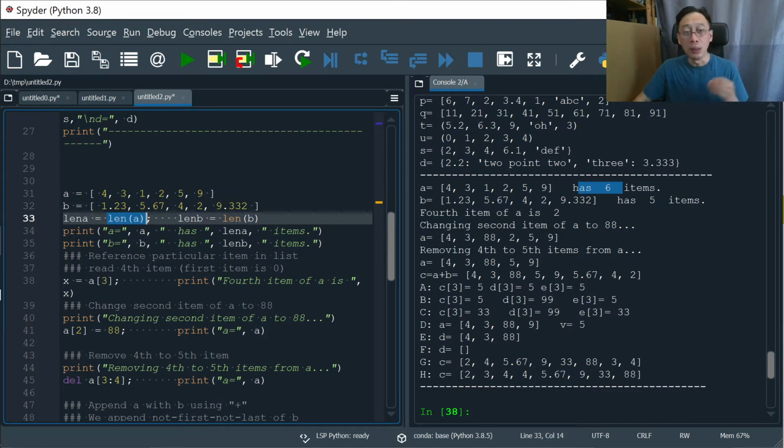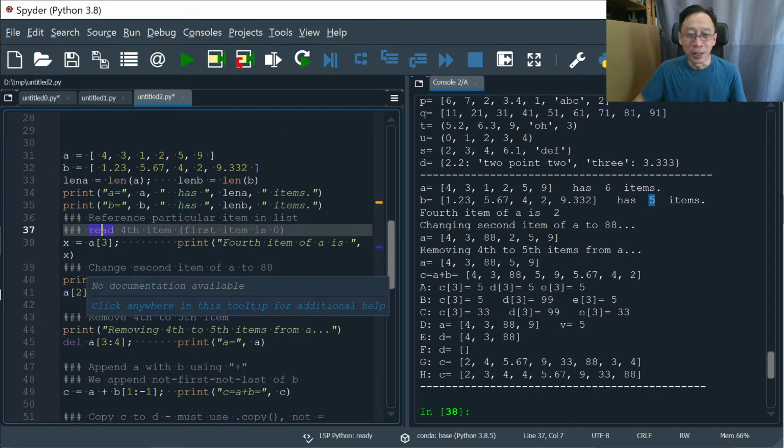Number two, len A itself is super fast. It's not going to take Python any longer than necessary. So it's very efficient. It's not going to waste too much time. So don't worry about efficiency. Just do a len bracket A to get the number of items in a list. And B, because of all the decimal places, we could have eyeballed wrongly and counted wrongly. But Python is super sharp, so not to worry.